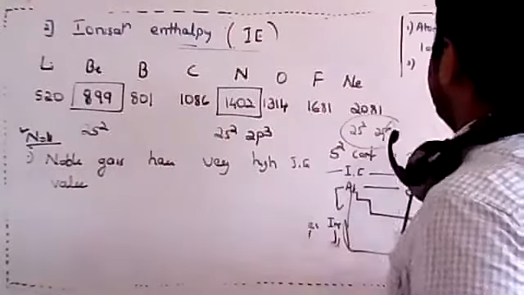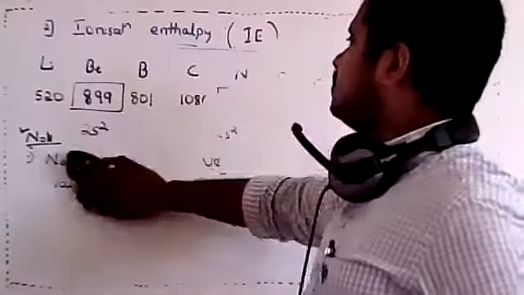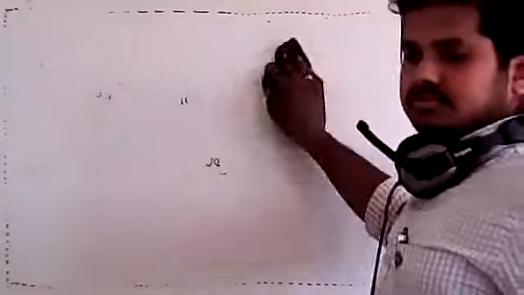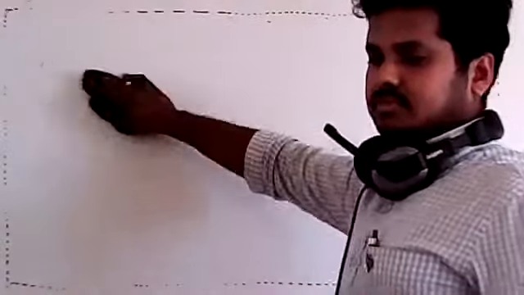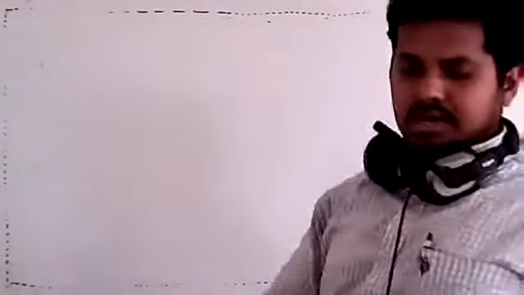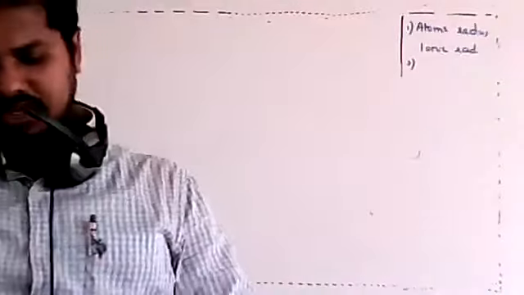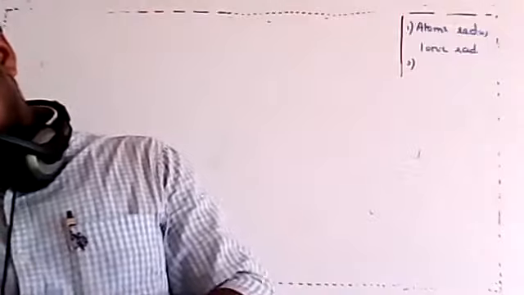Yes. Then we'll go for the next periodic property now. Ionization enthalpy is over. Okay, Rakshit. Then we'll move to the next concept. Just a minute, dear students. If there is an ink, then I'll fill it.